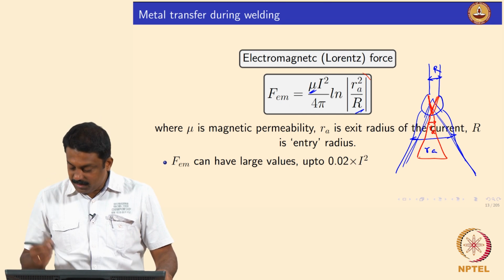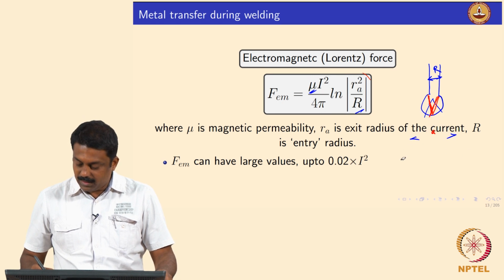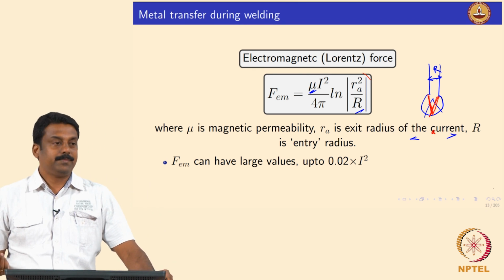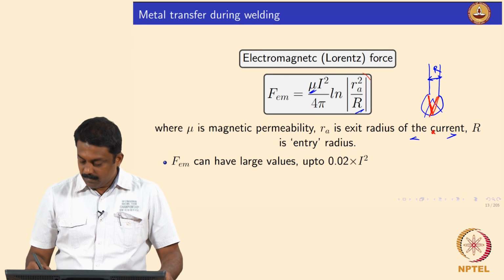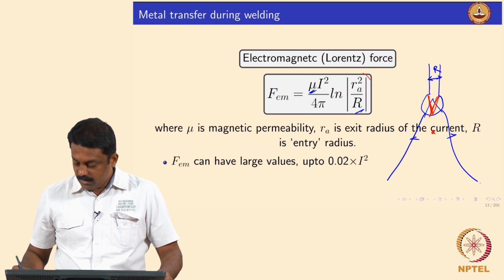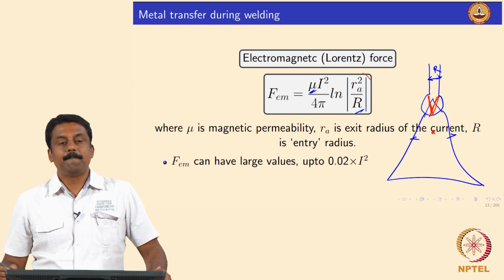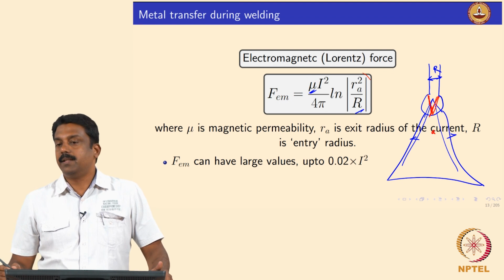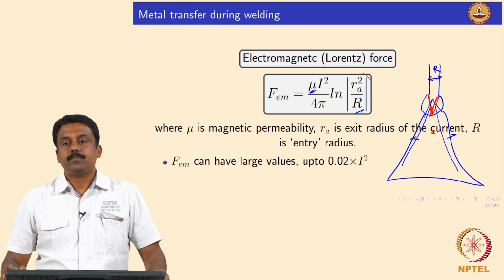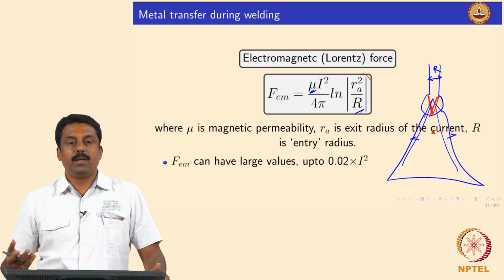See, in most welding cases, our arc diameter or arc envelope diameter will be much larger than your droplet diameter. So you always have a situation where your arc would be much larger than your filler wire. So in that case, your Lorentz force would always assist the droplet detachment, and this becomes very significant when you increase the current. Okay, so when the current is increased, the Lorentz force becomes highly significant.